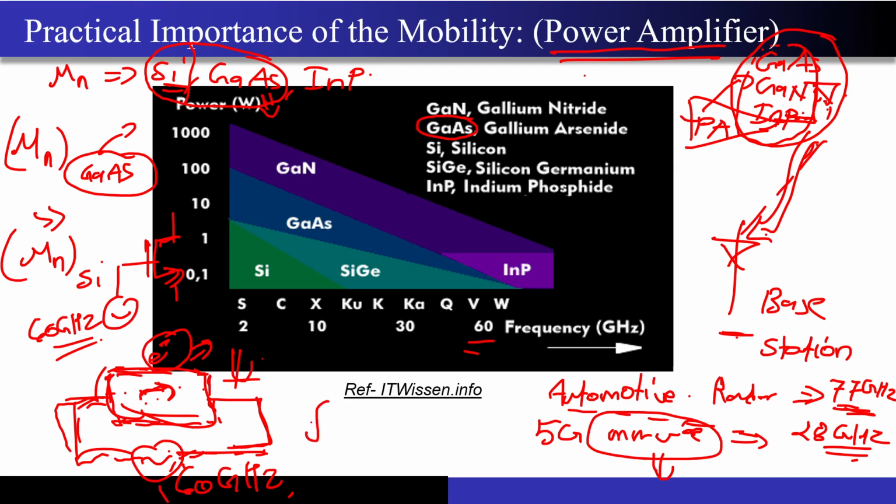That is the reason why, if you look at these terms, there are some terms called the maximum frequency of oscillation of the transistor and the transit frequency of the transistor. You will always find that the Fmax and Ft numbers for gallium arsenide are always higher compared to silicon. And this is one of the main reasons: the mobility is extremely high in gallium arsenide compared to silicon. So I hope it is very clear to you why mobility and effective mass of the electrons are so important for circuit designers like me, because we choose the materials accordingly.